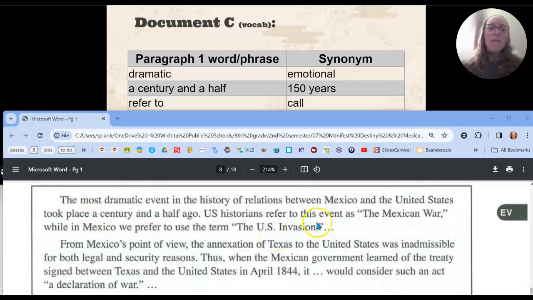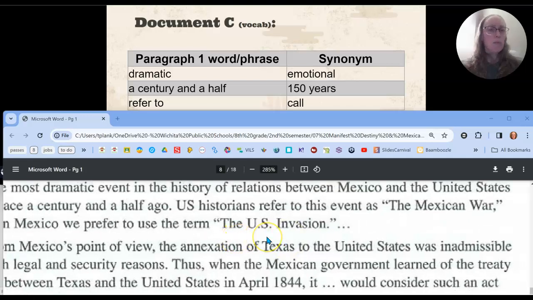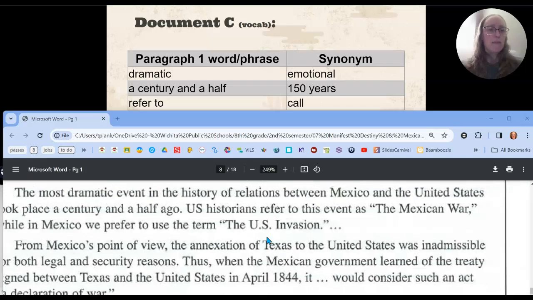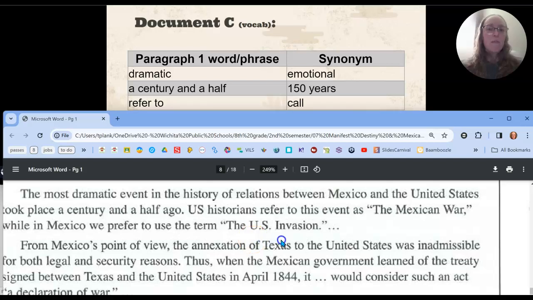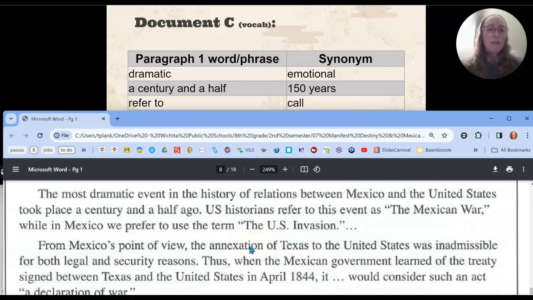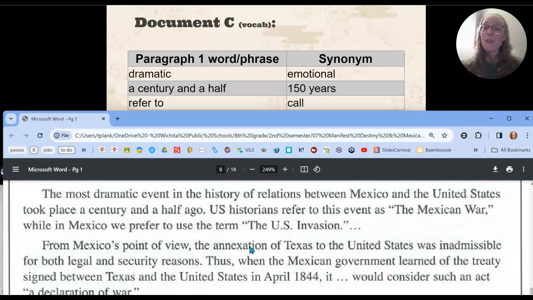The most dramatic event in the history of relations between Mexico and the United States took place a century and a half ago. U.S. historians refer to this event as the Mexican War, while in Mexico we prefer to use the term the U.S. invasion. Ooh, there's a pretty strong term right there, right? So refer means what we call it. So in Mexico, they call it something different than we do in the United States.